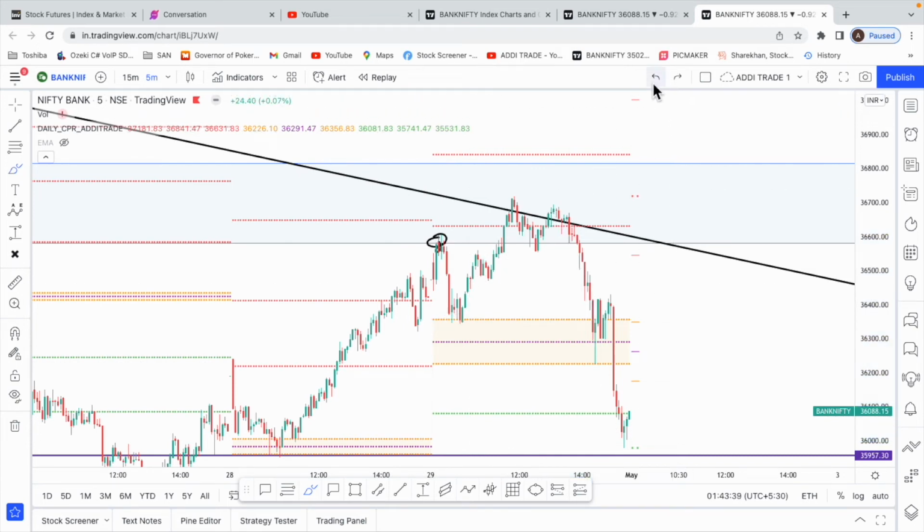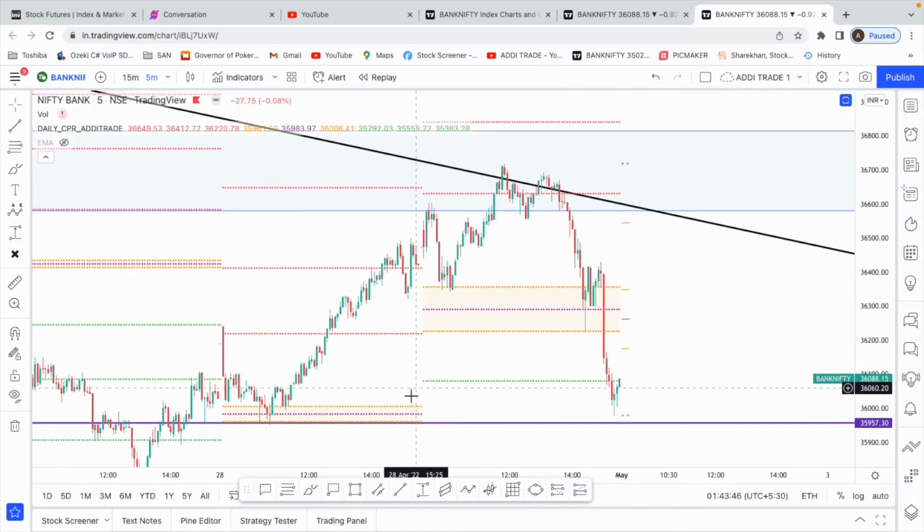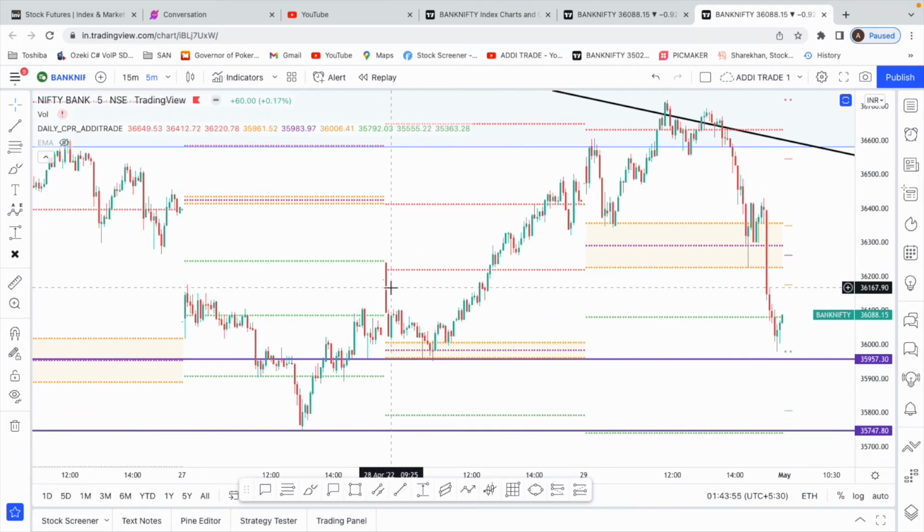So always in the opening, within 2 candles, if you make a profit, just come out, because at this time it was only 10:45. We have 6 hours of trading. Then what happened? We went up and then again had a huge fall. Now the same thing even over here on